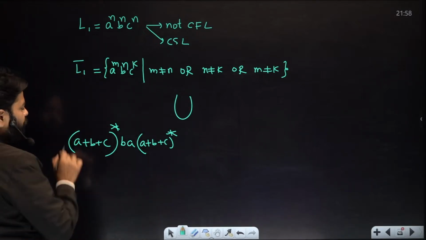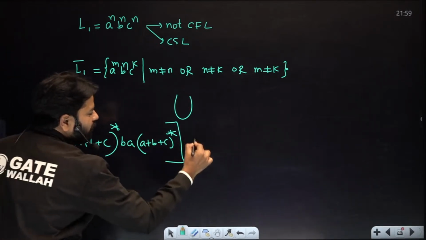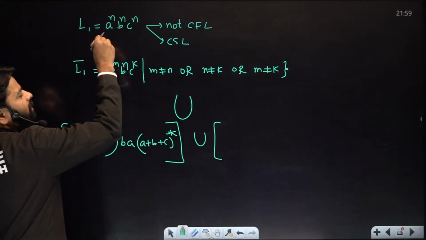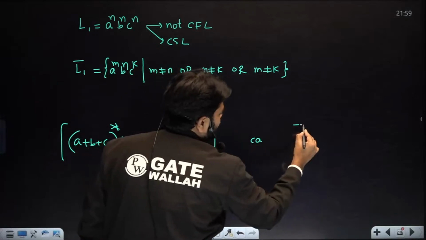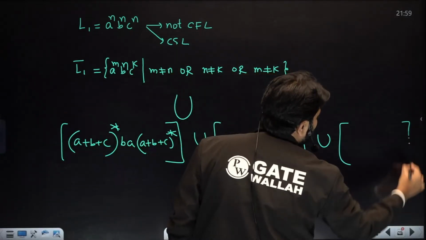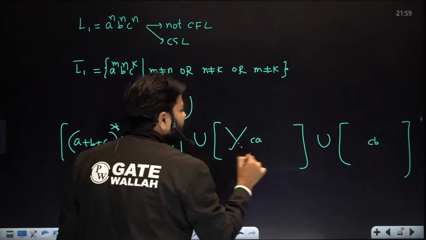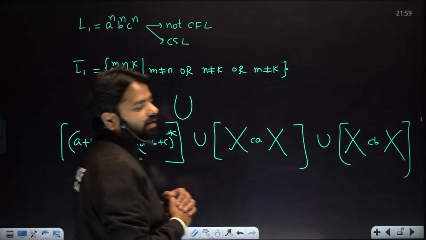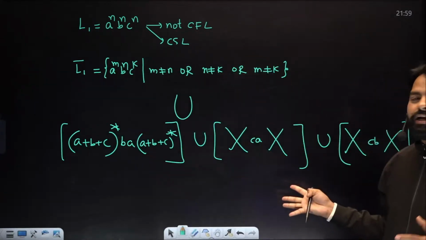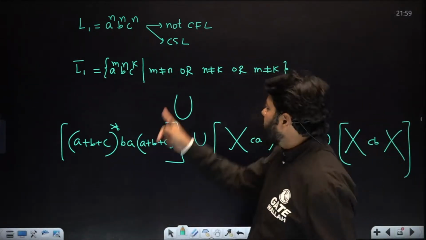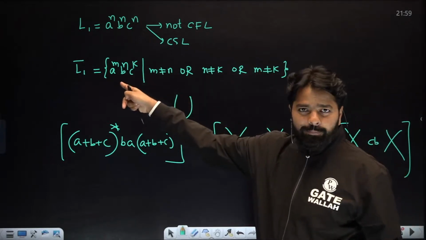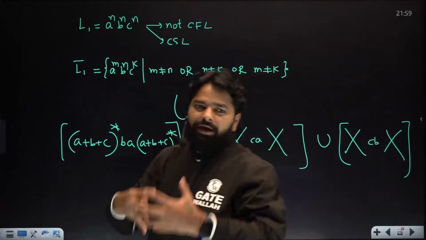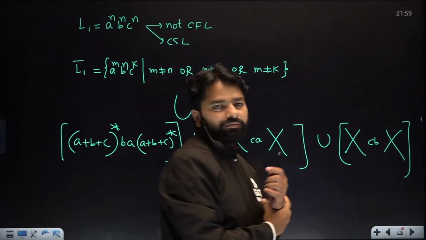Either in this form, or if not this, union BA, or CA, or CB. Of course, before and after anything, X means assume (a plus b plus c) whole star. Do I prove it is CFL? Because this one I can design a PDA, this one a PDA, PDA, PDA. 4 PDAs I can combine. Yes or no?